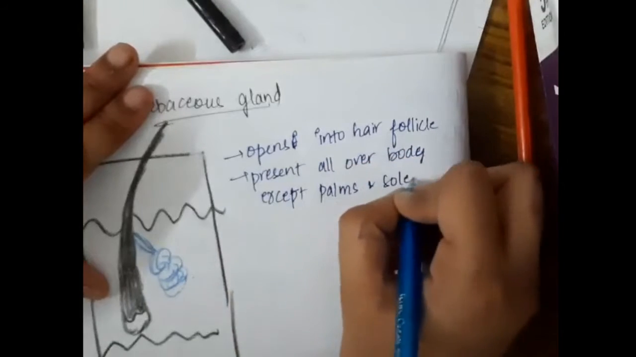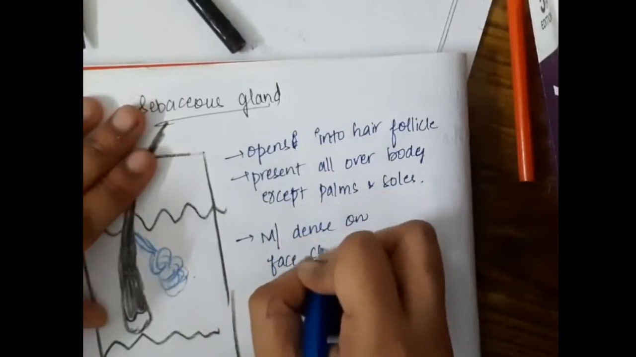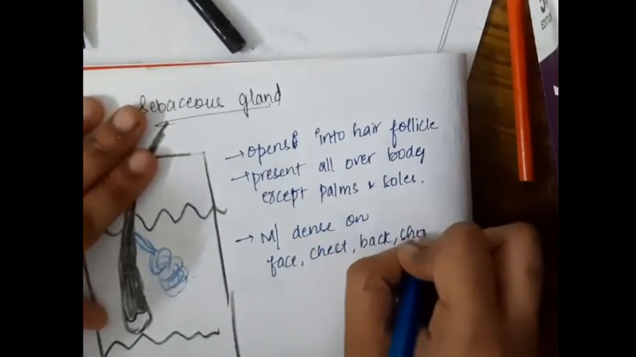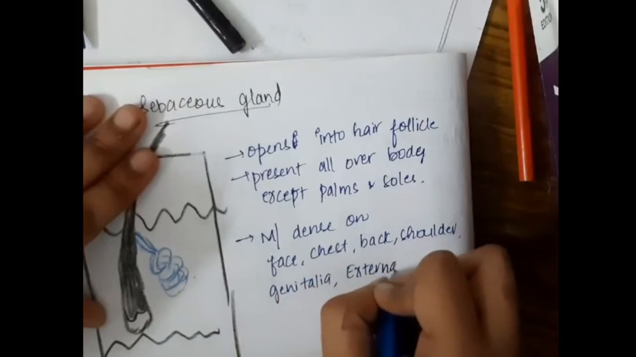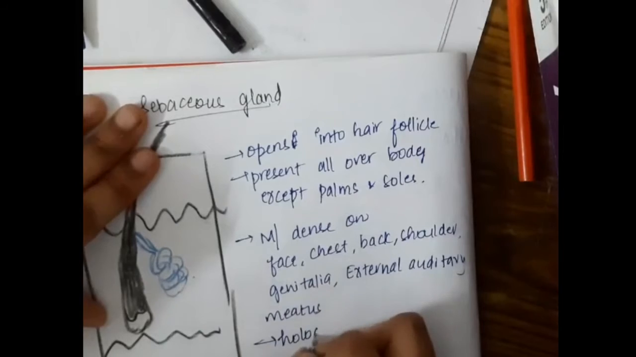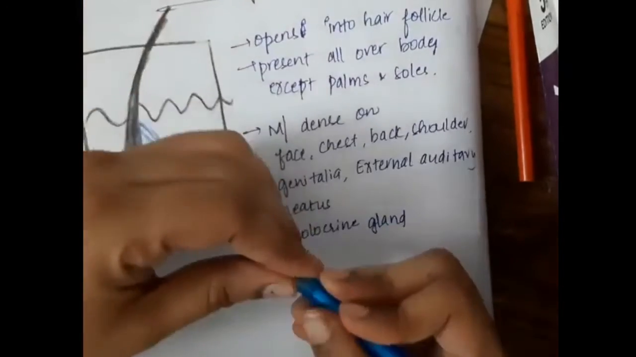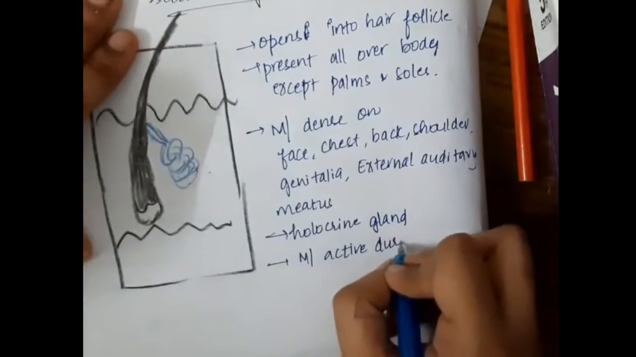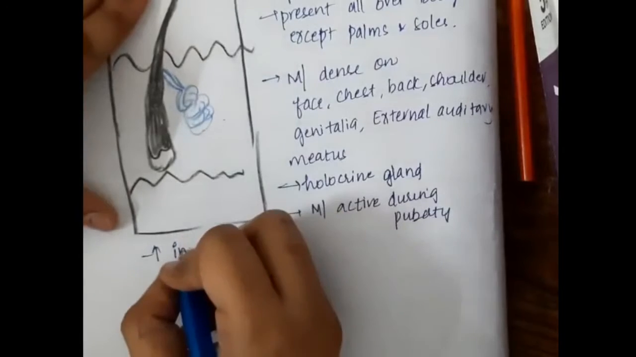These sebaceous glands are present all over the body except at the palms and soles. They are more densely present on the face, chest, back, shoulder and genitalia, and also the external auditory meatus. These sebaceous glands are mainly holocrine type of glands. They are mostly active during puberty.